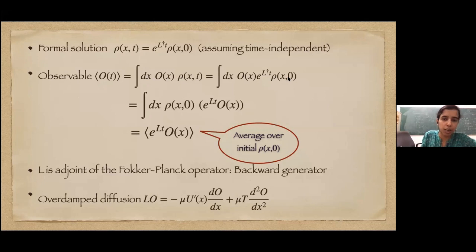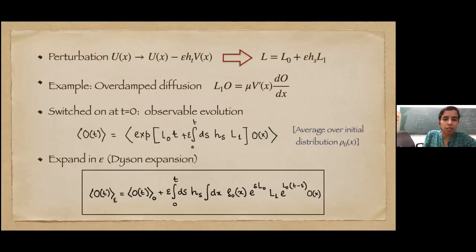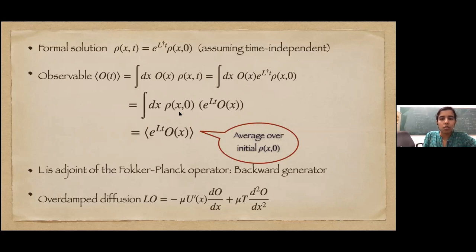which we write as exponential L dagger t acting on rho(x,0), the initial distribution. Now, what we can do is introduce an adjoint operator of this L dagger, which, if we pull this e to the power L dagger t onto O(t), becomes the adjoint. That's by definition the adjoint. So this e to the power L t operates on O, and the distribution is just the initial distribution. So first thing is that this adjoint is called the backward generator, and you see that this O(t) average can be written as an expectation in the initial distribution, just over rho(x,0). So e to the power L t operating on O, averaged over the initial distribution. Okay, so this is how an observable evolves.